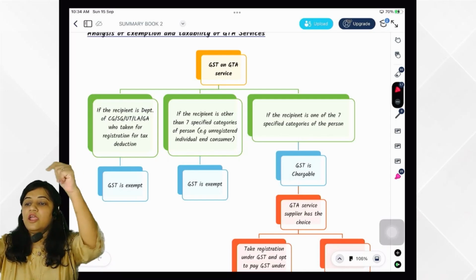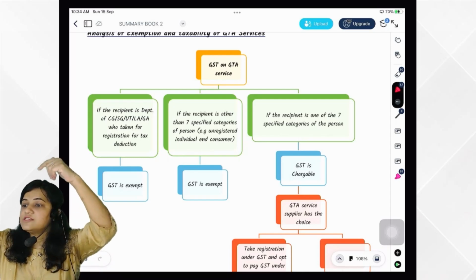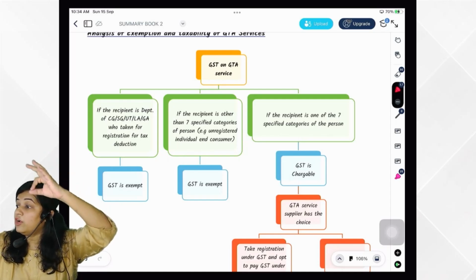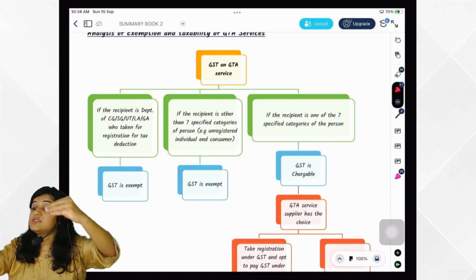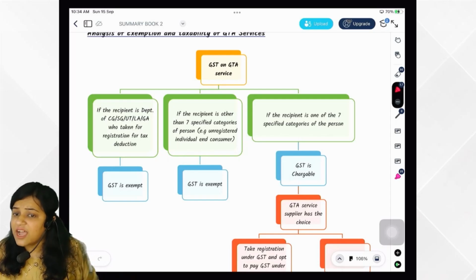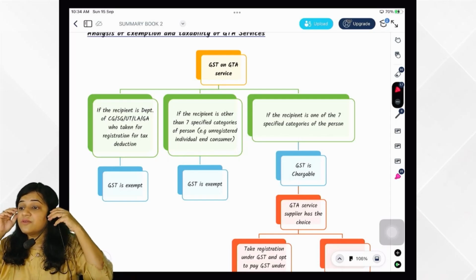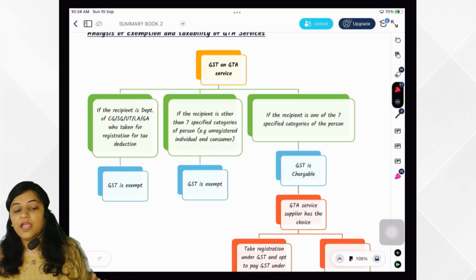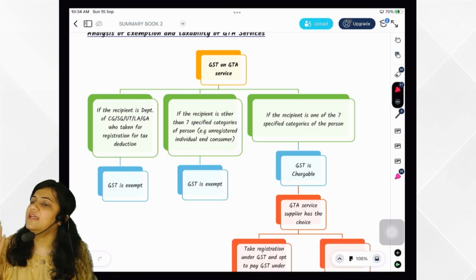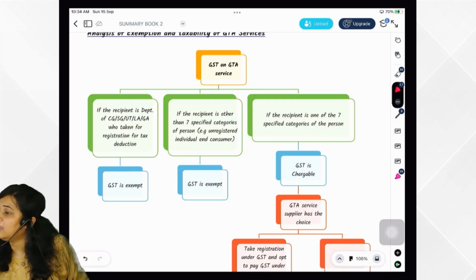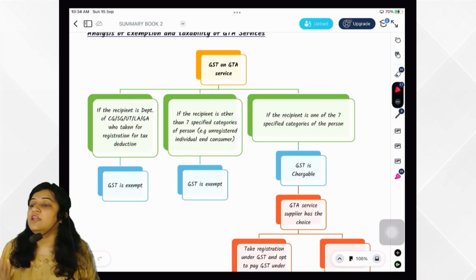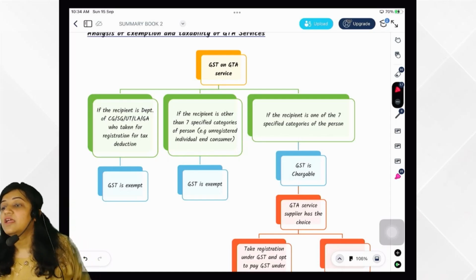So here, if the recipient is central government, state government, union territory, or local authority who has taken registration for TDS deduction, GST is exempt. Very good. If the recipient is other than the 7 specified categories of person, like an individual, GST is exempt.